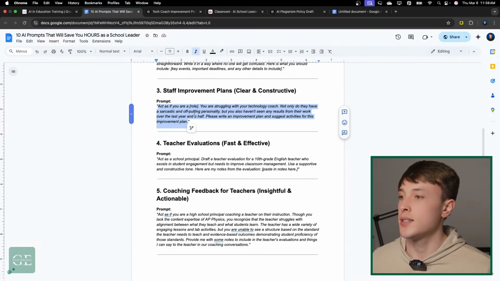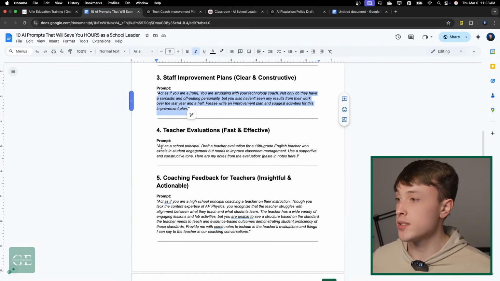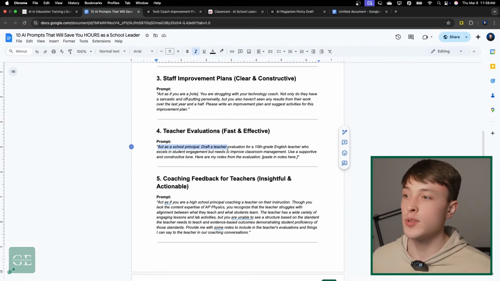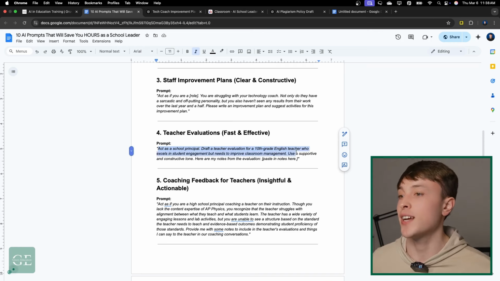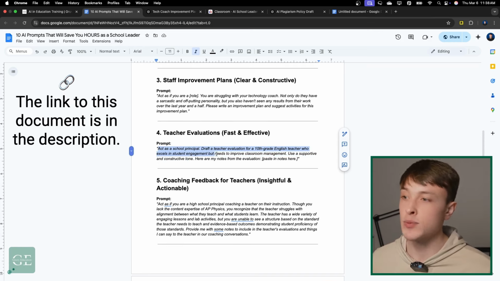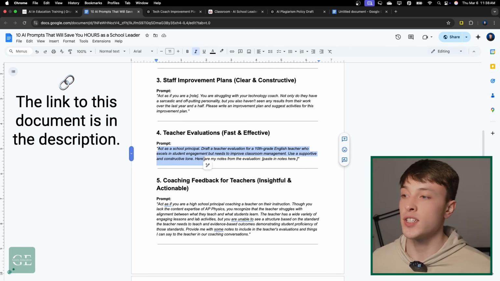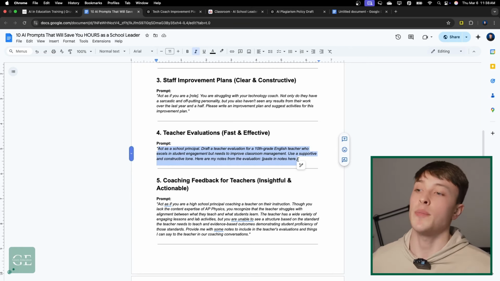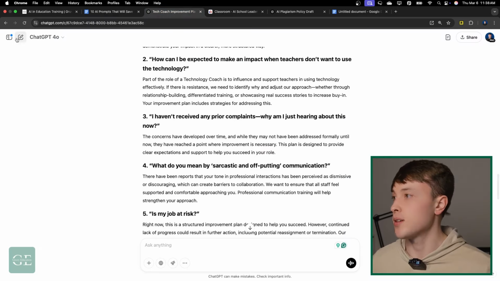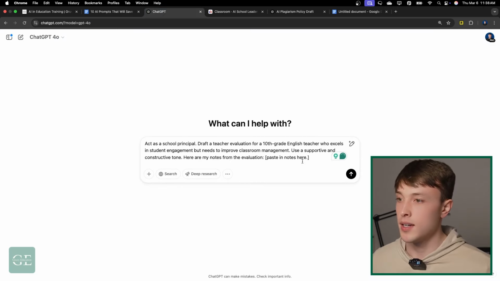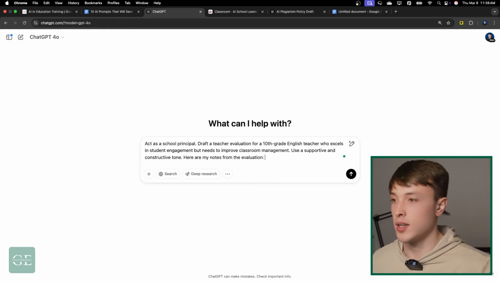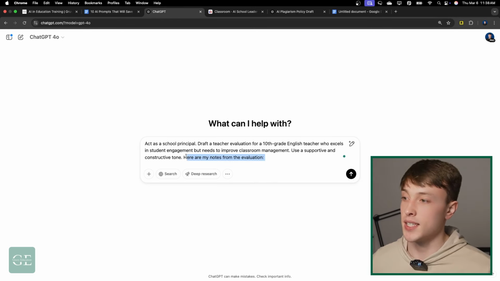All right. Next up, we have teacher evaluations. So here I just have act as a school principal, draft the teacher evaluation for a 10th grade English teacher who excels in student engagement but needs improvement in classroom management. Use a supportive and constructive tone. Here are my notes from the evaluation. And then I could literally just copy and paste those notes right into ChatGPT. I don't have any, so I'm just going to take this out.